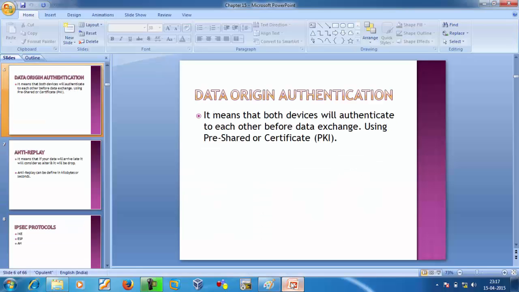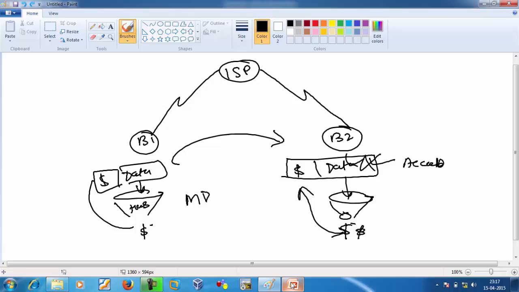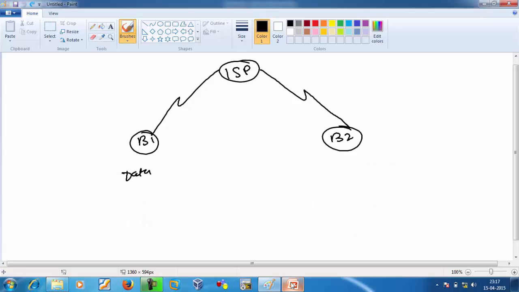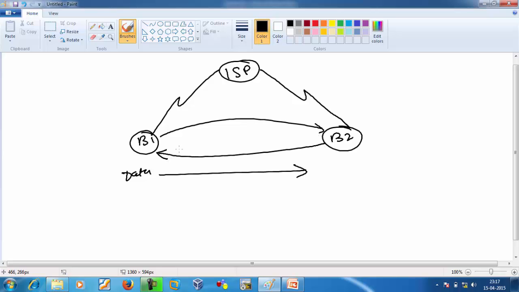Next one is data origin authentication. What is data origin authentication? It means both devices will authenticate to each other before data exchange using a pre-shared key or certificate. To understand it, when data exchange happens, before that branch 1 will authenticate to branch 2 and branch 2 will authenticate to branch 1.